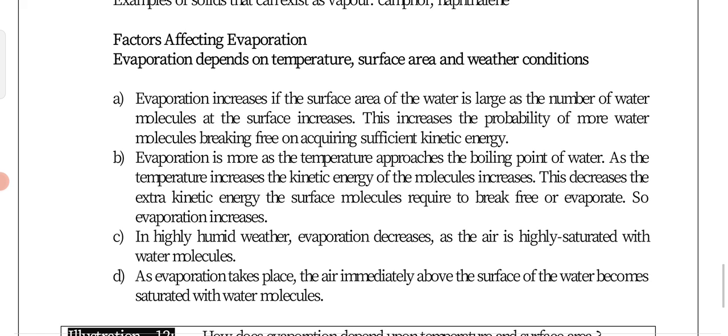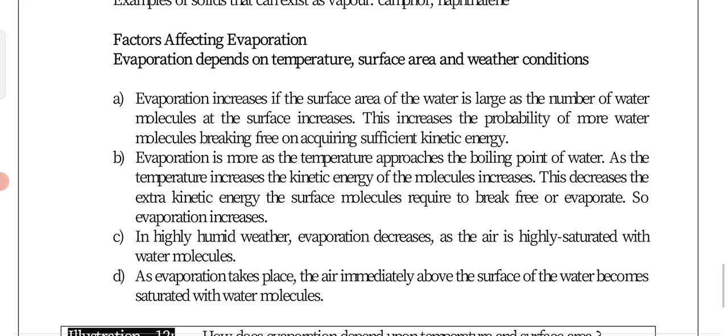Weather condition. In humid weather, too much water vapor is already present in the air, so evaporation will decrease, because the air does not want to take more water vapor. That is why evaporation will be decreased. Similarly, in sunny hot weather, like in the summer season, the rate of evaporation will be higher.